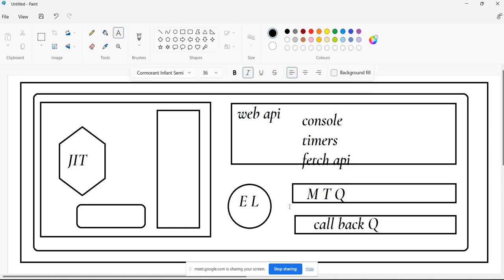At least you should remember these names so that it will be easier for you to learn in coming days. This is the call stack, and this is the heap memory. Very good. I hope you remember, right? Everyone said the right things.